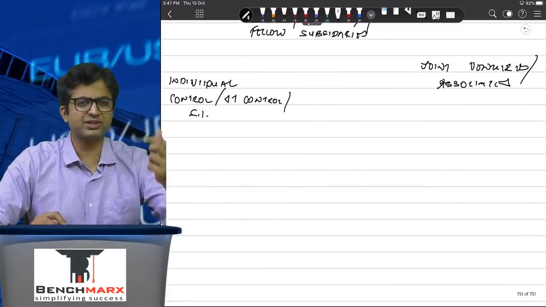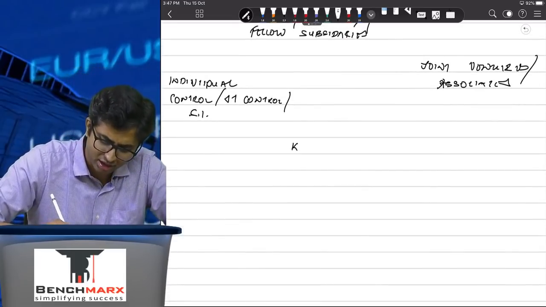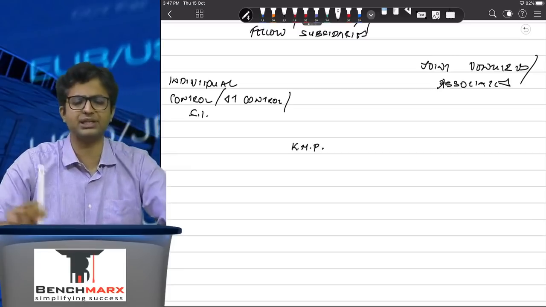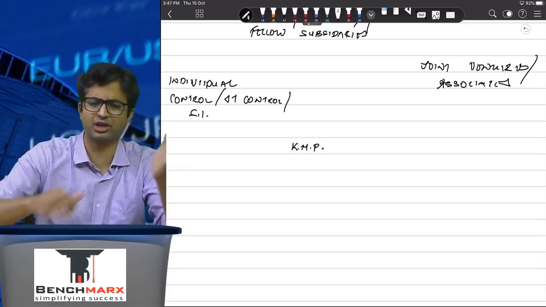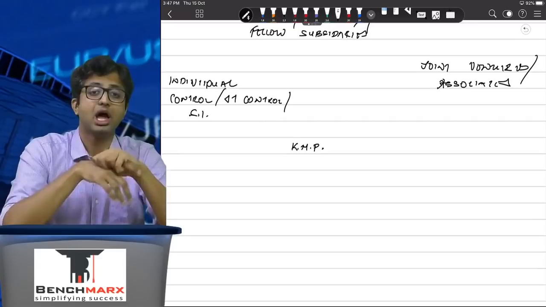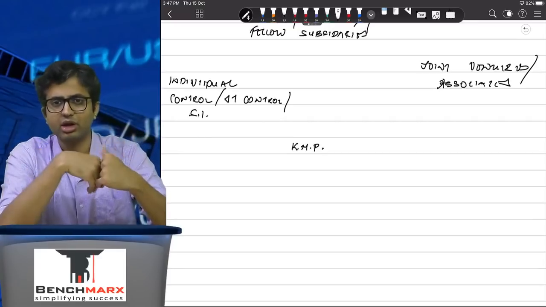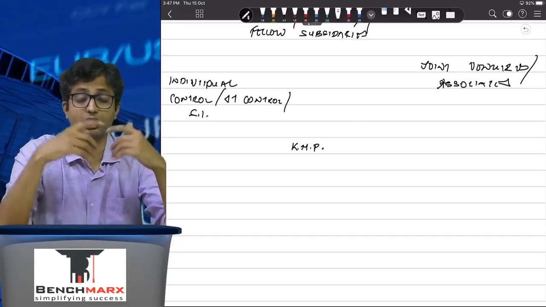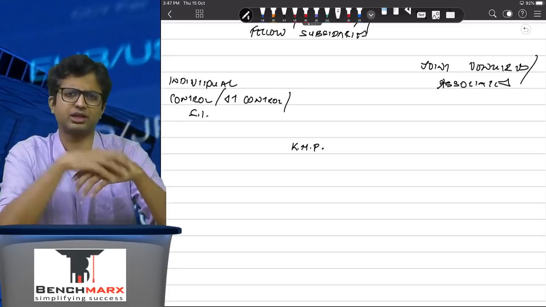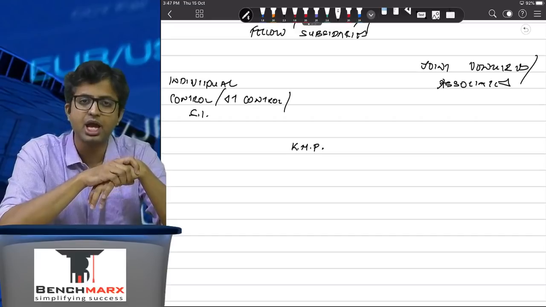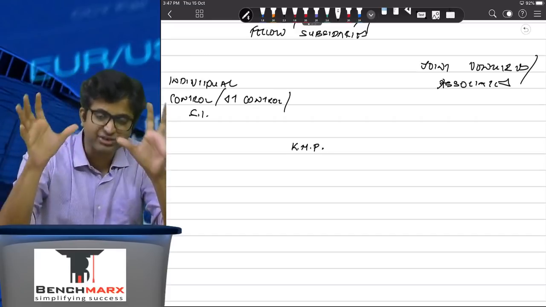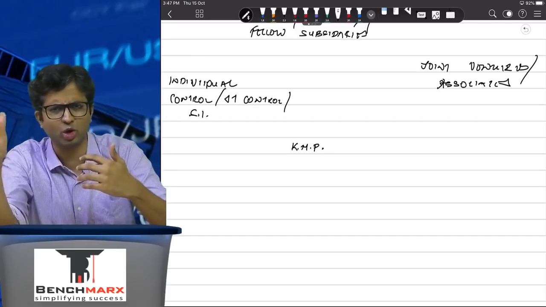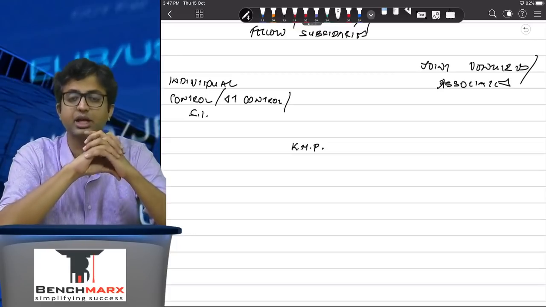Apart from that, this was only the money angle. There are certain personnel, KMP, key managerial personnel, again along with their family, who are in charge of the planning, the control, the directing of the affairs of the entity. Typically the directors, the executive whole-time directors, not the non-executive and the independent directors.